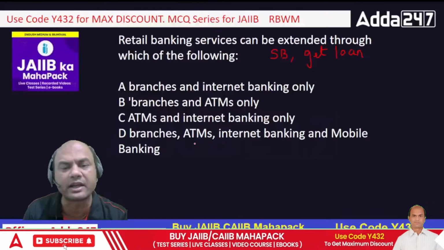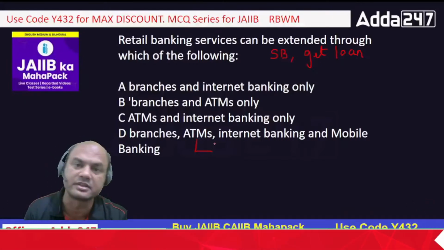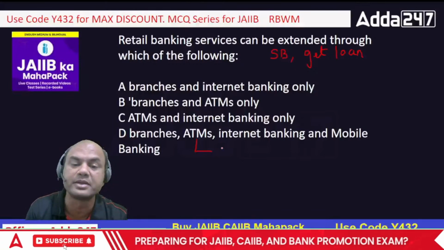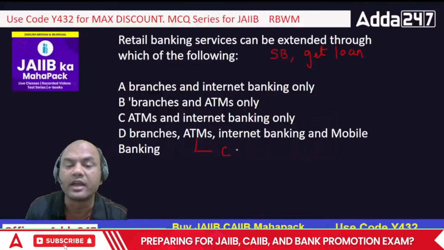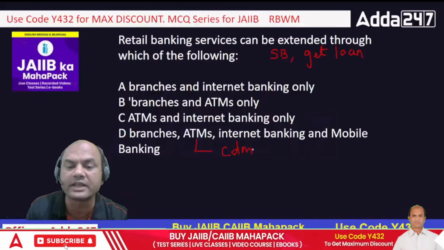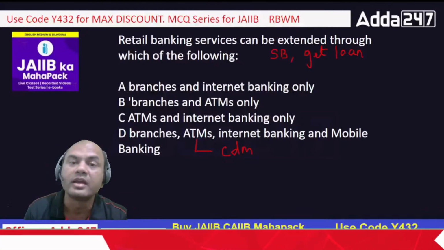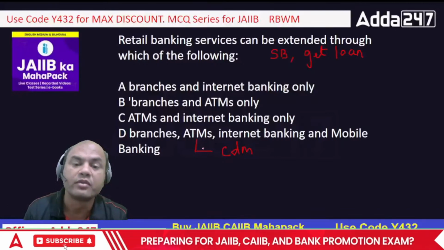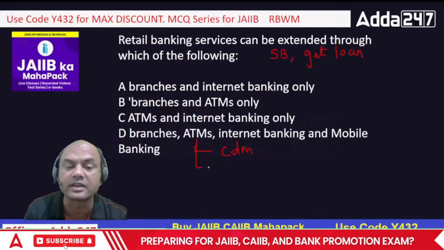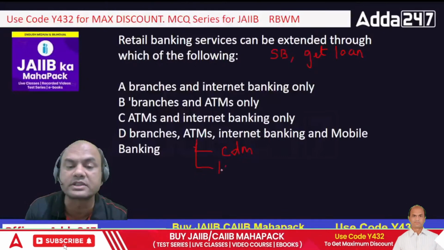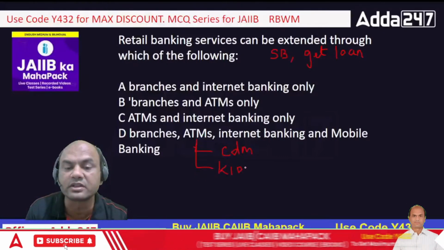Many of the ATMs are acting as a cash dispensing machine. Cash dispensing means what? CDM we call it. Cash dispensing machine. Only cash giving machine. But now, ATMs are changing. There is another word for ATMs now, that is called kiosks. What is a kiosk?